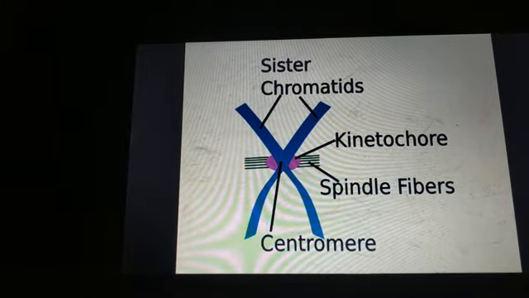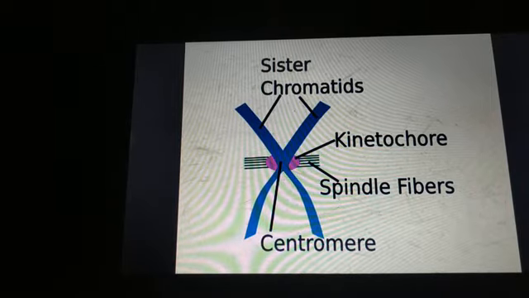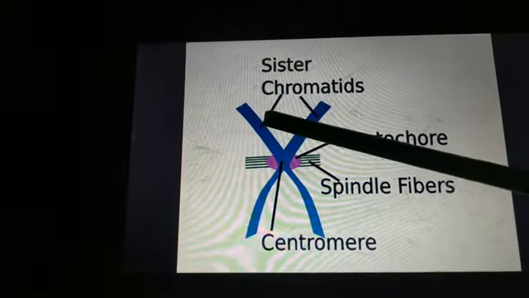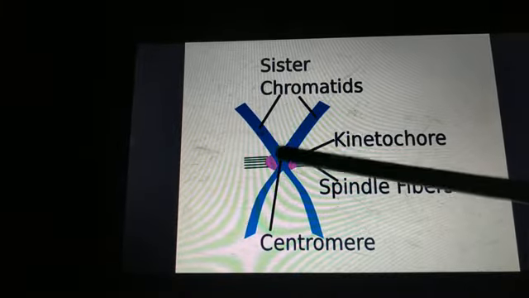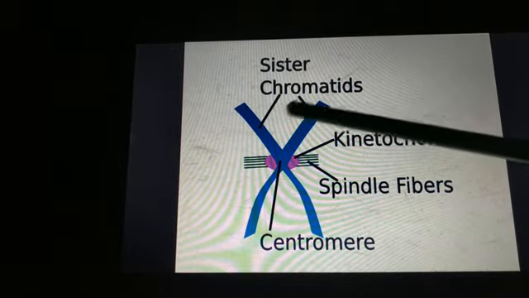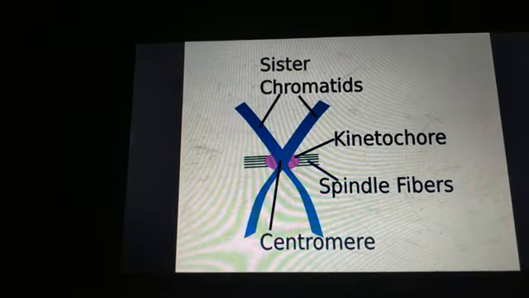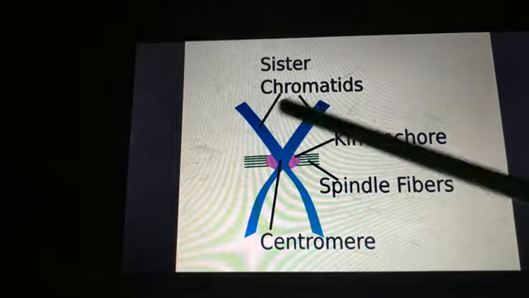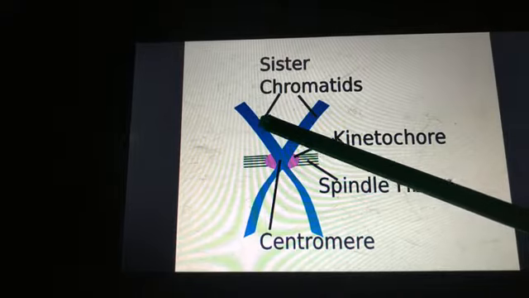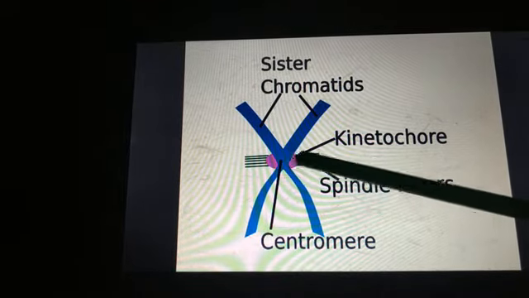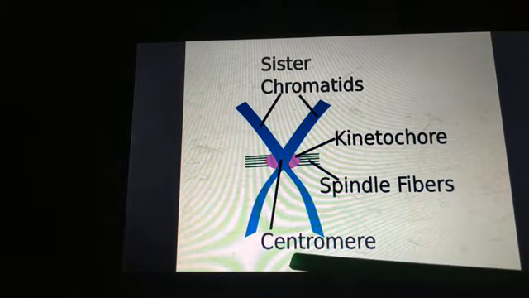Each chromosome consists of two sister chromatids that are attached at the centromere. So this is a chromosome. It consists of two sister chromatids. Sister chromatids means these two. This is one, this is second. These two are the sister chromatids, and they are attached at the centromere. This region is the centromere.